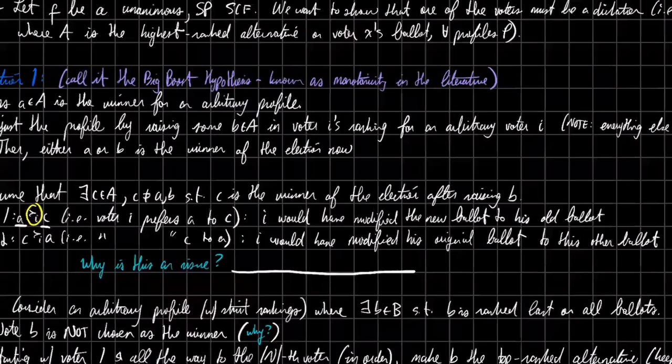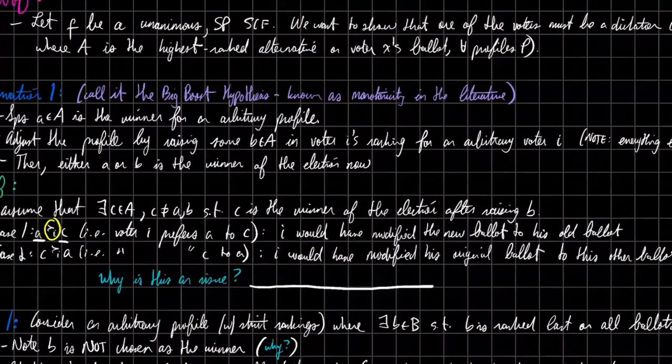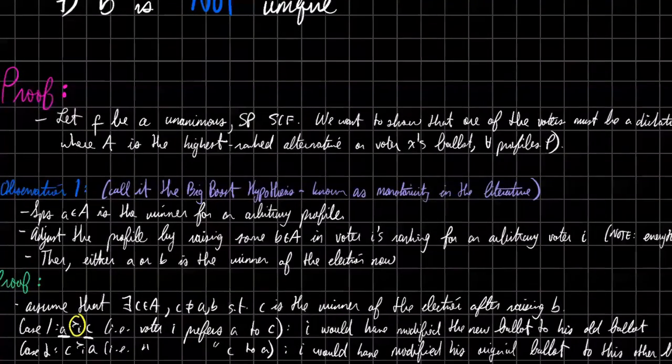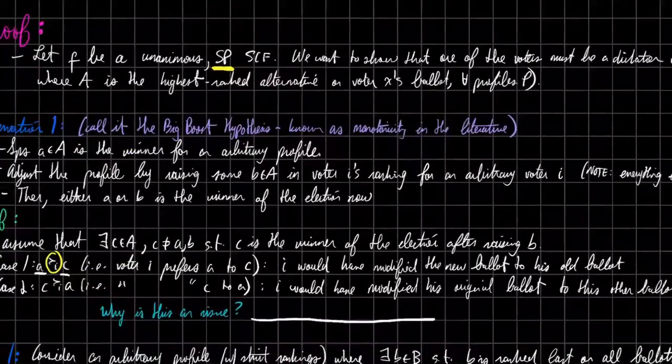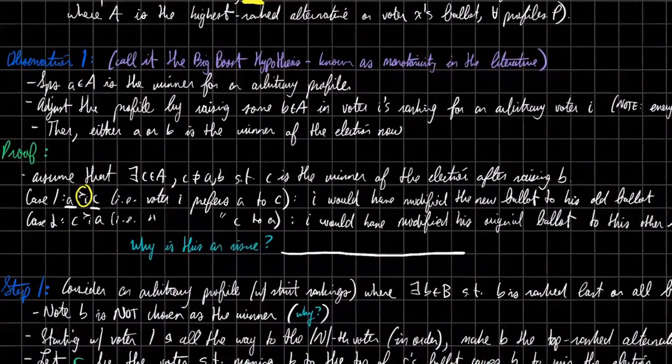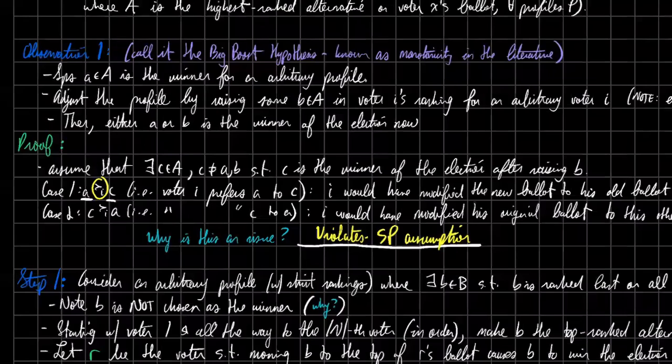So why is this an issue? Well, recall our initial assumption. We assumed a strategy-proof social choice function. So this is an issue because it violates the strategy-proof assumption. Essentially, all you need to recall is that strategy-proof is the opposite of manipulability.